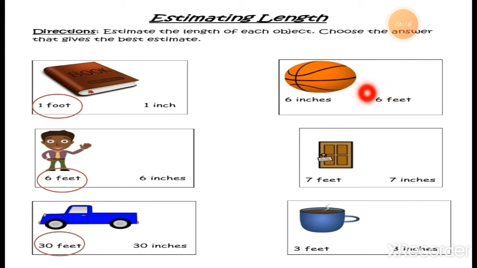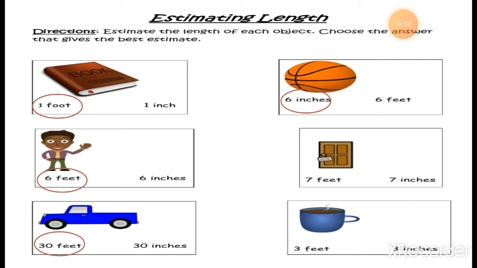Now here is the ball. Two options we have, 6 centimeters and 6 feet. So what do you think? What is the length of this ball? It should be 6 centimeters, it means inches, or 6 feet. The ball is not as long as 6 feet, right? So the estimated length for this ball is 6 inches, it means 6 centimeters. The ball is not 6 feet long.